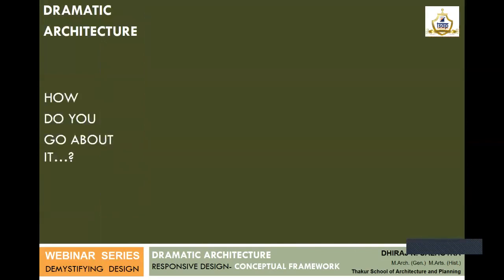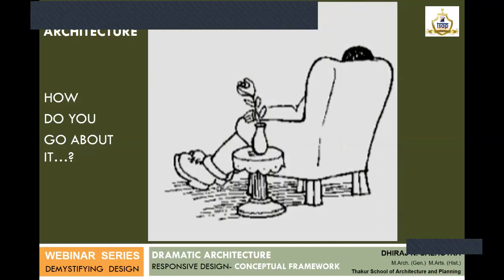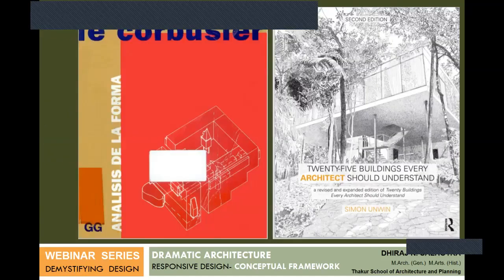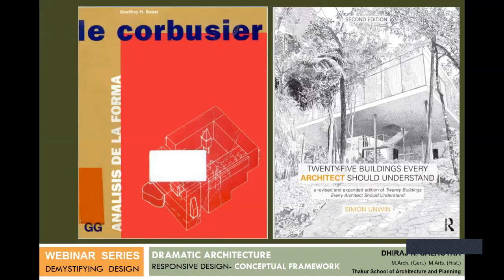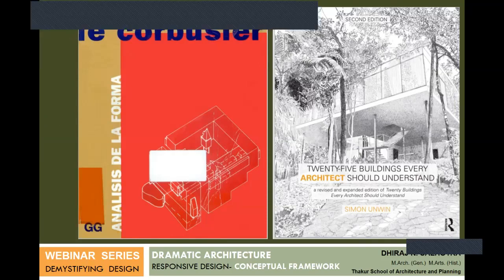The thing is, we come to the end of the presentation, and after the presentation gets over, the question will be, how do we go about it now? So don't just sit on the chair thinking. I'll just give you some books. Whenever you get time, make sure that you go through Corbusier's book, Analysis of Form. And there is a must read by Simon Unwin, which is 25 Buildings Every Architect Should Understand. If you have not read it as of now, make sure that you read it. A lot of examples are given which are other than the ones which are covered here. Definitely go through this.